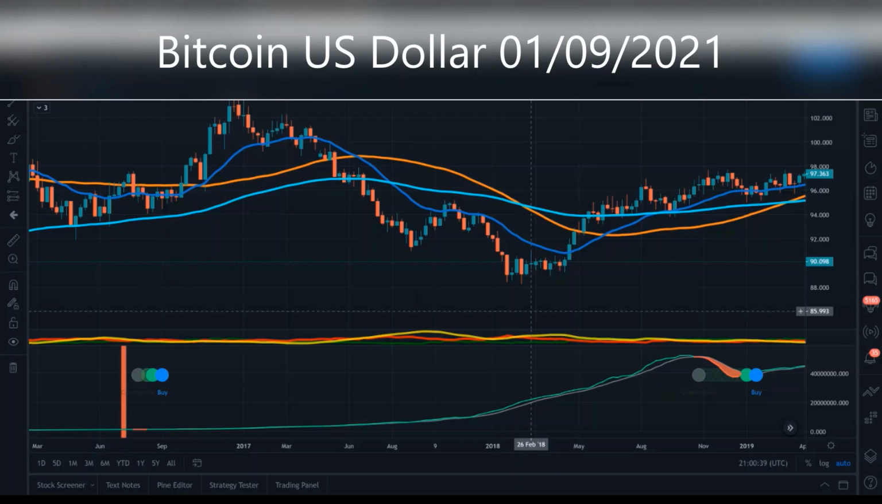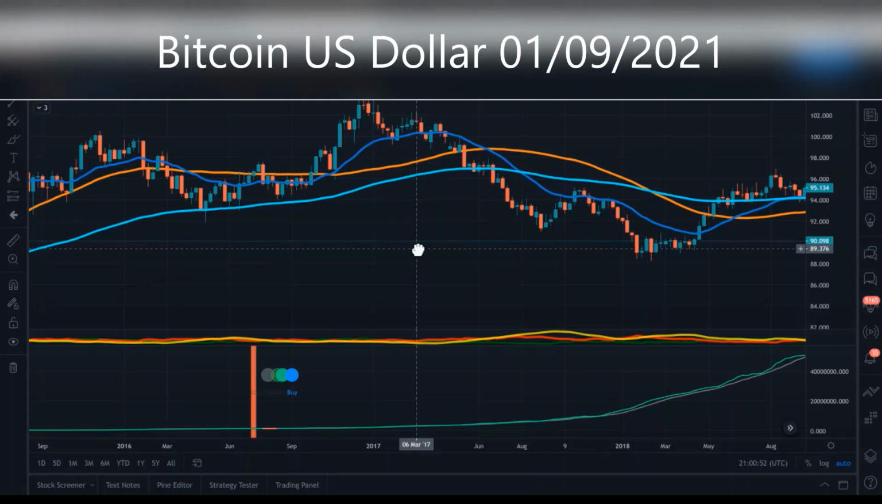So then, as you can see, the price dollar recovered, and then the Bitcoin went into a bear market. Bitcoin prices went down as the dollar prices recovered back to 100 on the price index.